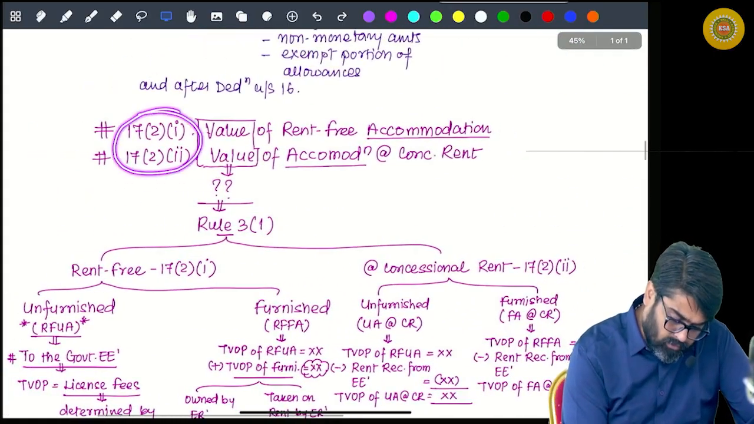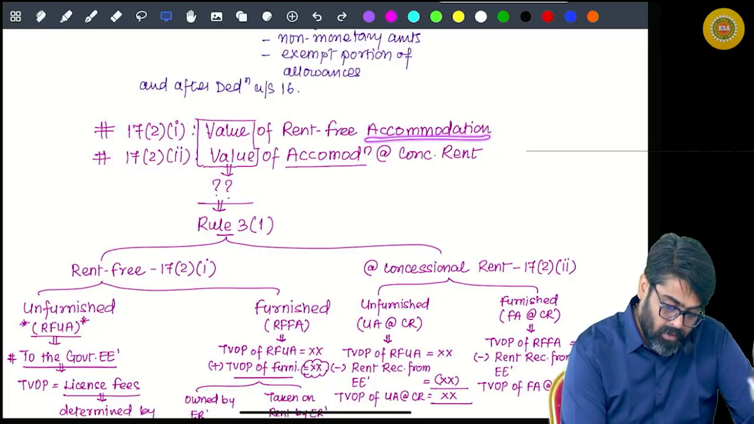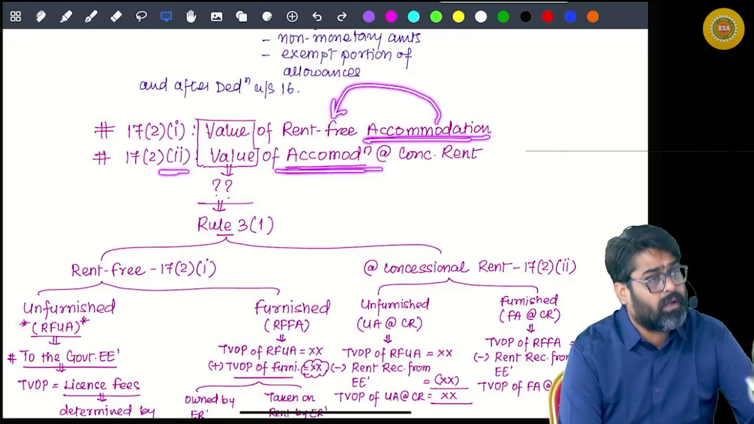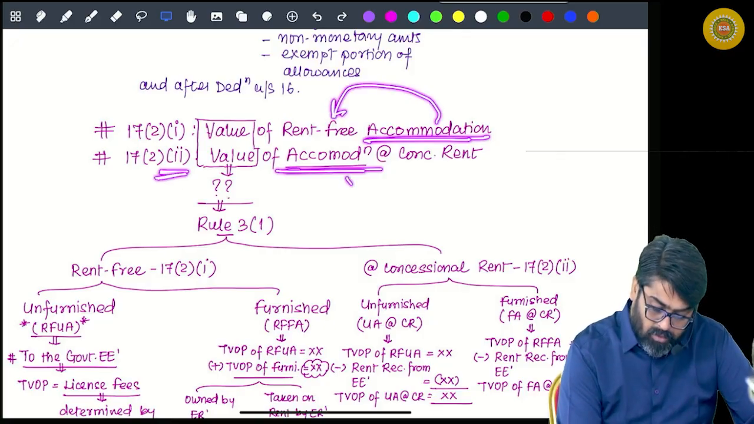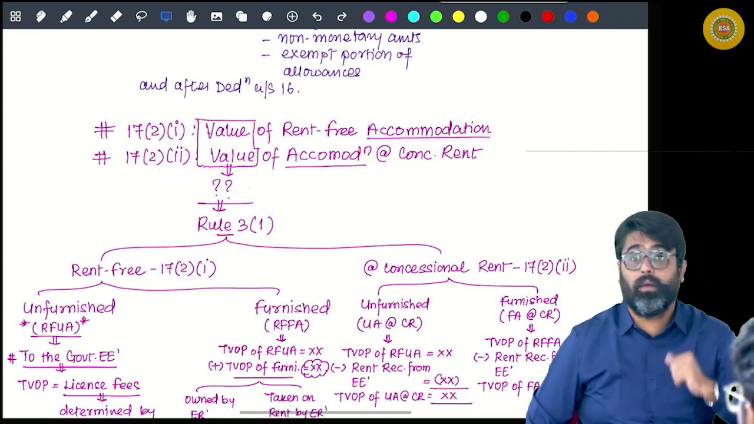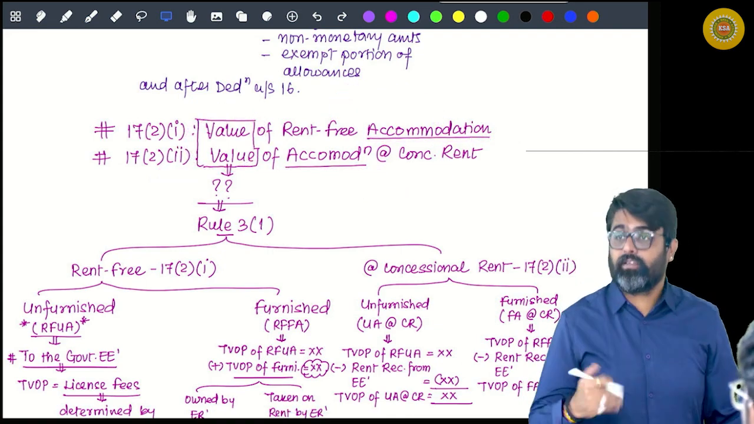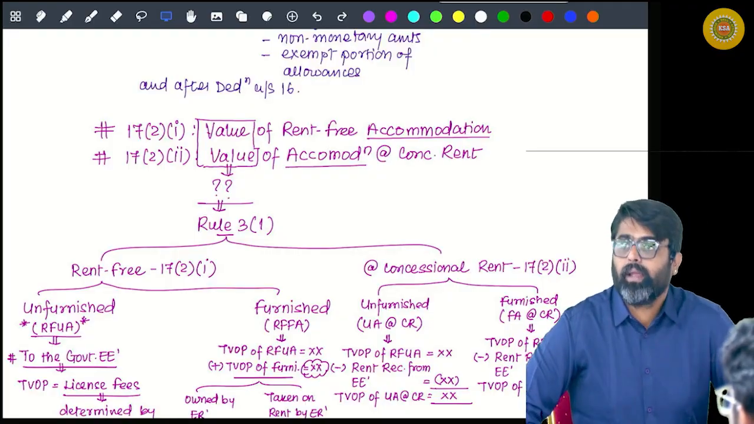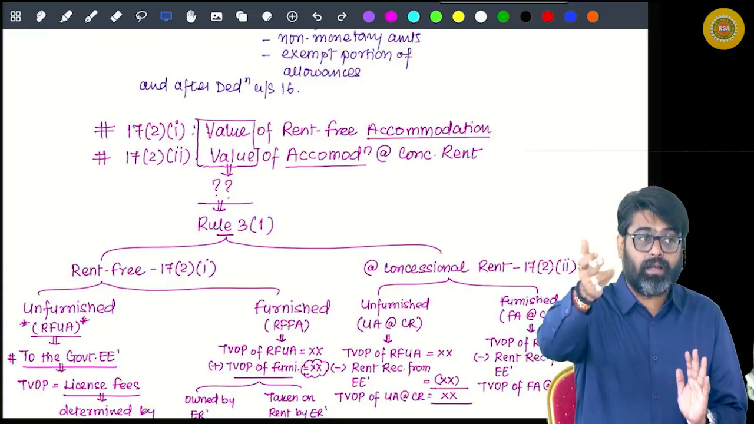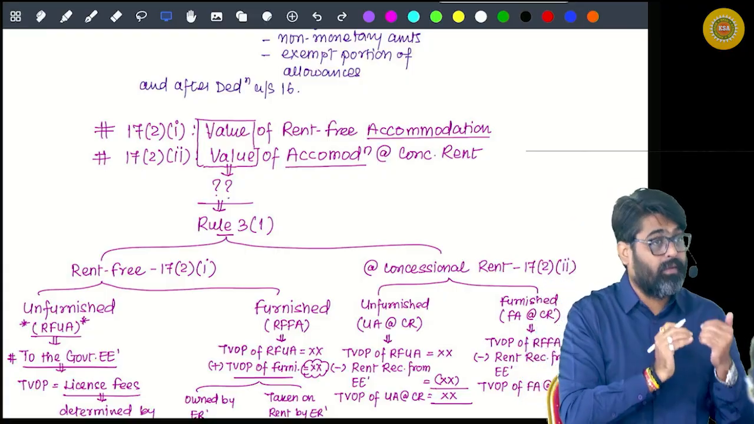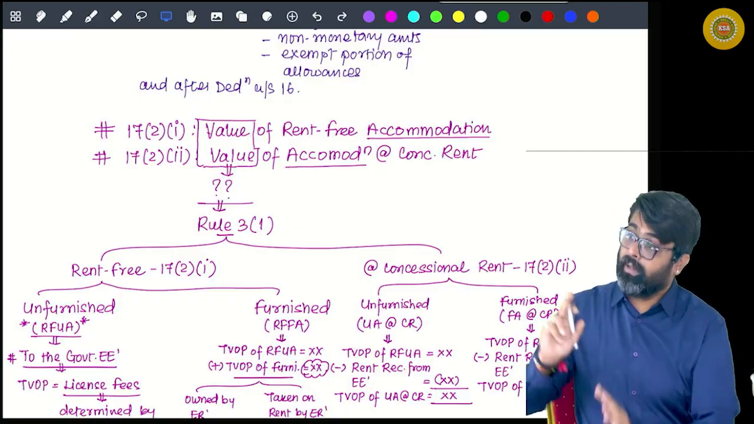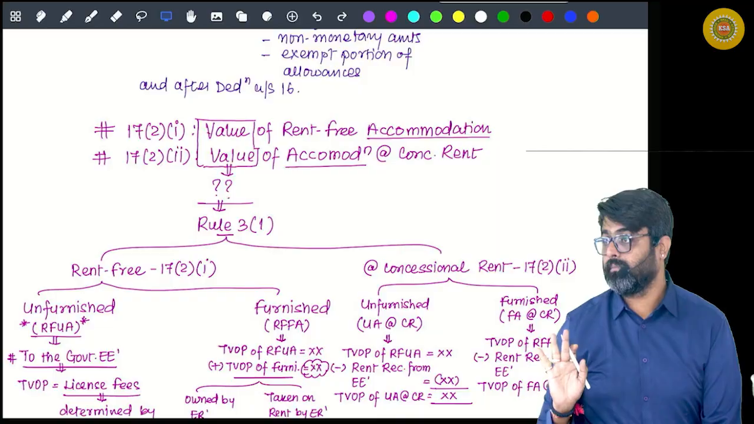Please check. Clause 1 talks about accommodation. Clause 2 also talks about accommodation which is given rent free. And clause 2 talks about accommodation at concessional rent. So the value of these accommodations which are given rent free or at concessional rent will be taxable in the hands of the employee. If the accommodation is given rent free or at concessional rate, the value of this accommodation will be treated as your salary and it will be taxable for you.